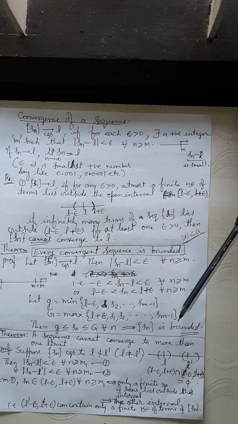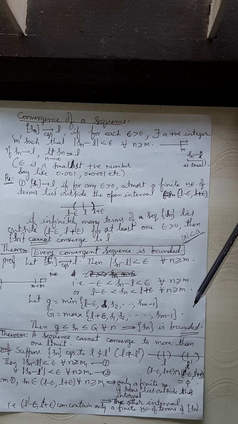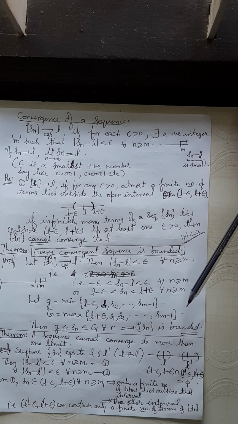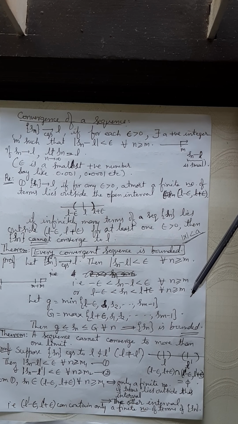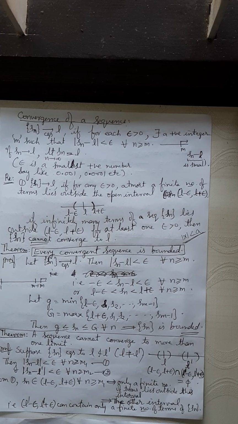Therefore, the sequence cannot converge to more than one limit. It has to converge to a unique limit. I'm sure that you will be having some doubt in this theorem, so I would like to repeat it. You just listen to this. Assume that the sequence is converging to two limits, L and L dash.